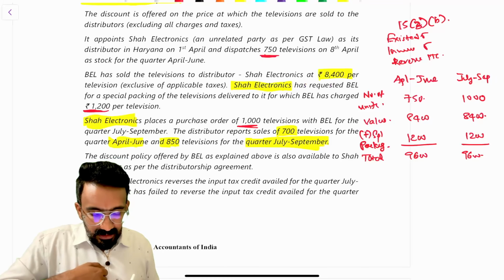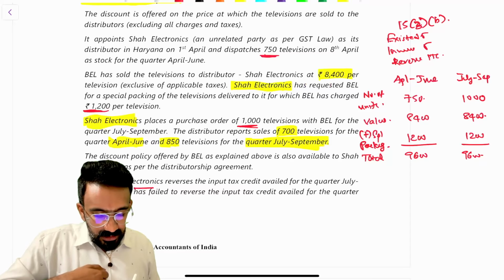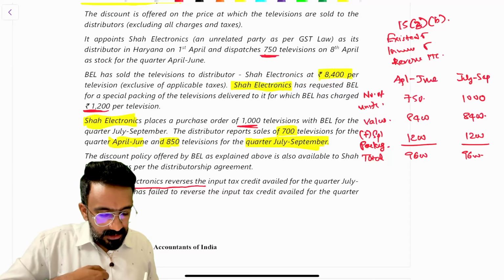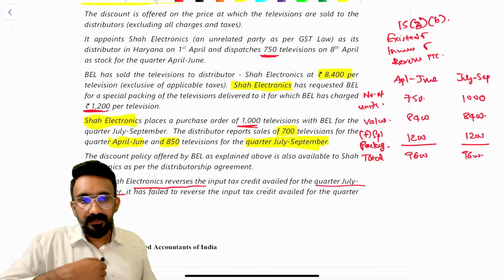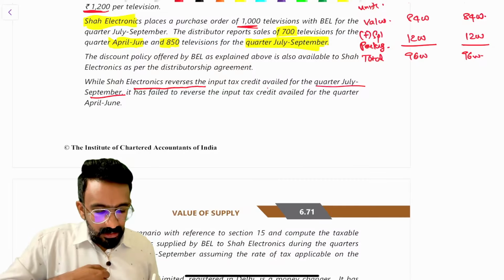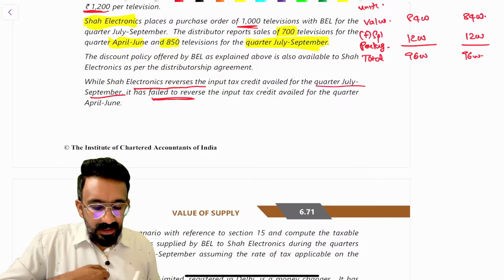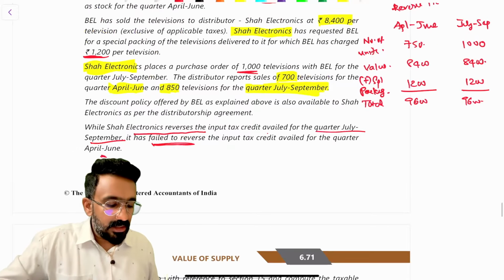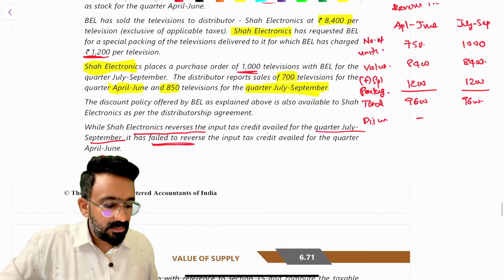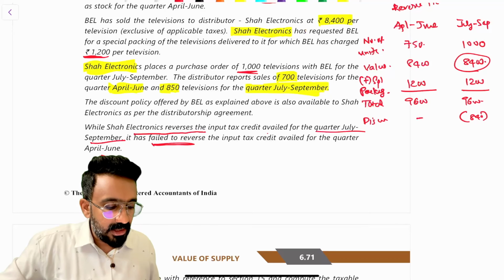What is it they have said? Shah Electronics reverses ITC available for the quarter July to September. They're reversing, but failed to reverse for April to June. So for April to June, are they allowed to take the discount? No. Here they are allowed to take the discount, 8,400 into 10%, which will be 840.